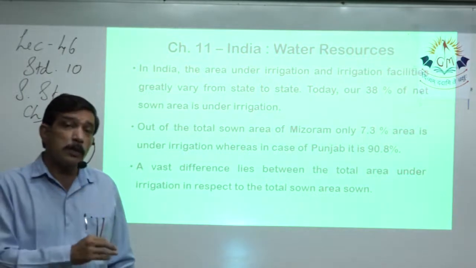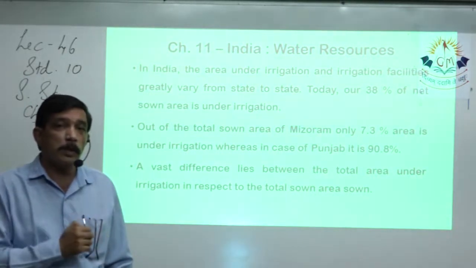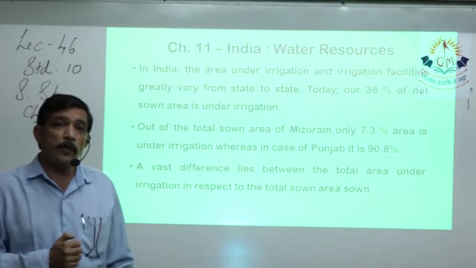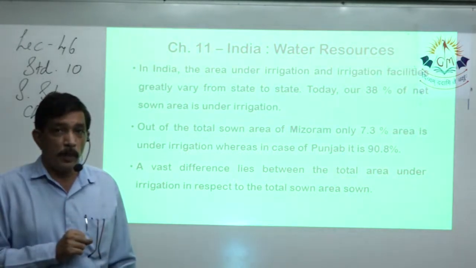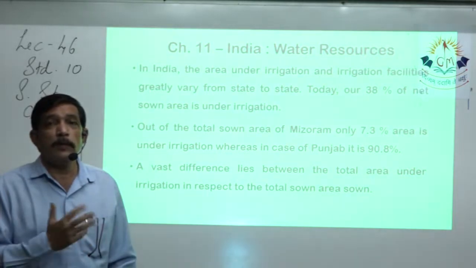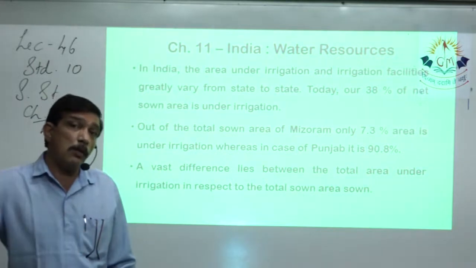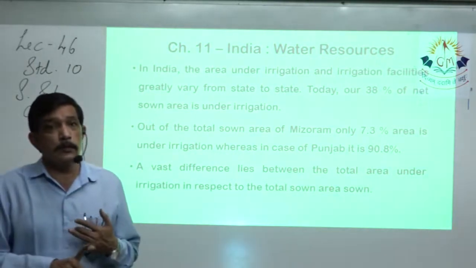But we come to Punjab, Haryana, Uttar Pradesh, Bihar, Madhya Pradesh, Gujarat, say Maharashtra. These are areas where mostly the farmers are dependent on monsoon. After monsoon, if they want to take any crop, they face difficulty because irrigation facility is not there. So if irrigation facilities are increased, what is the meaning of irrigation facilities?